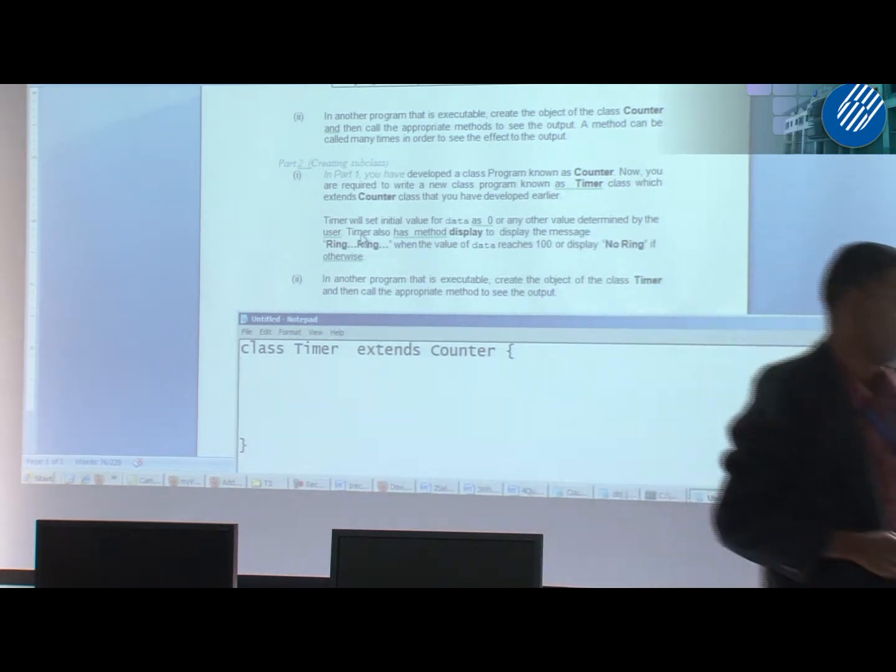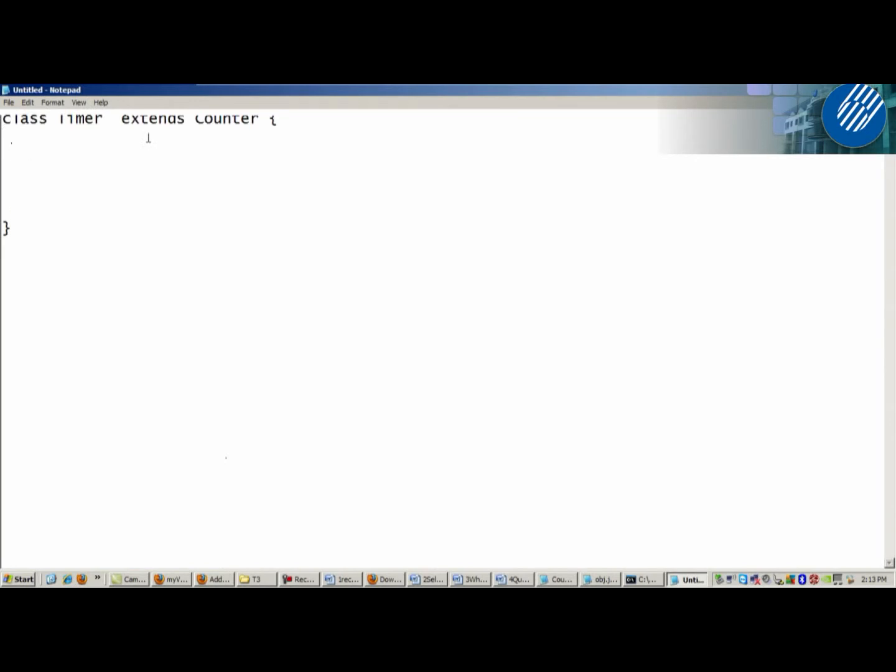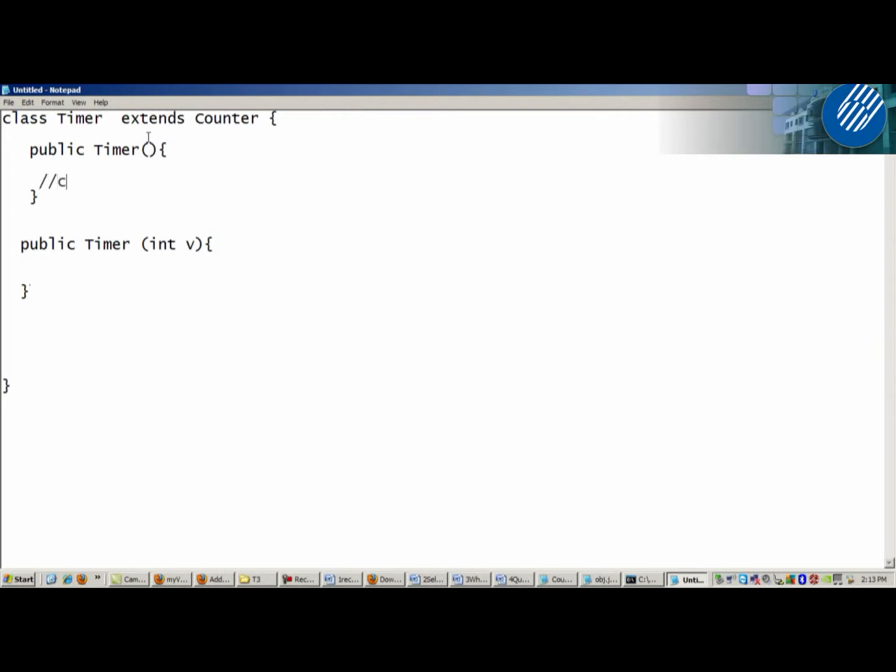Okay, now you create a constructor here. What is the name of the constructor? Public timer, not counter, public timer. Then you type another public timer, and you put int v. Now I want you to call the first constructor from the parent class.